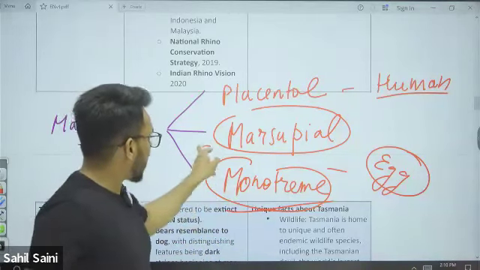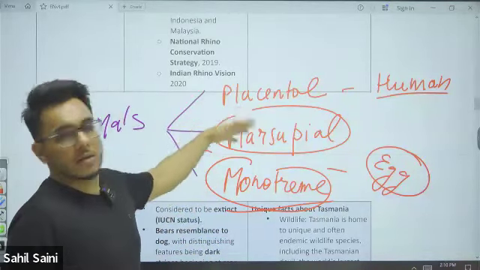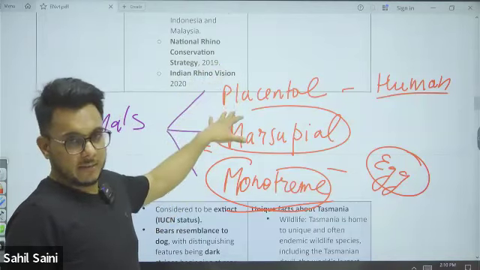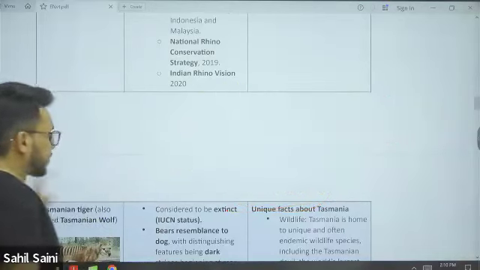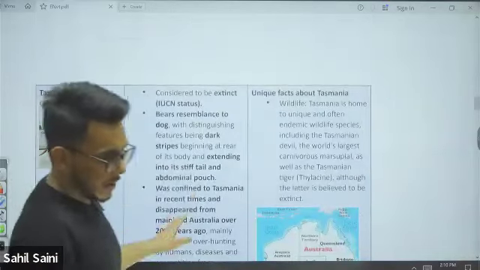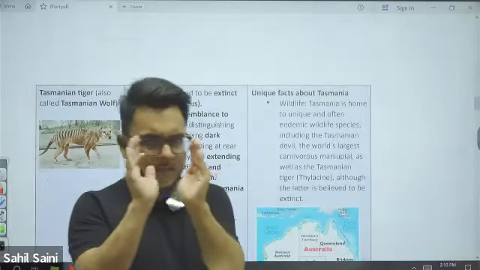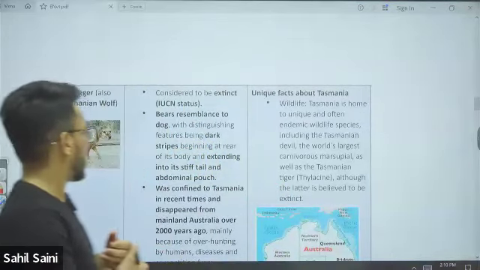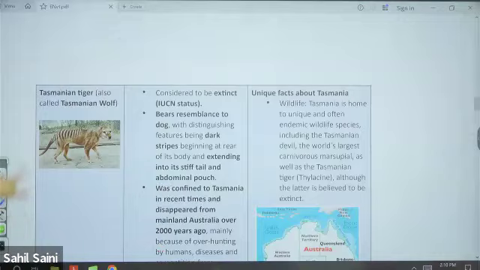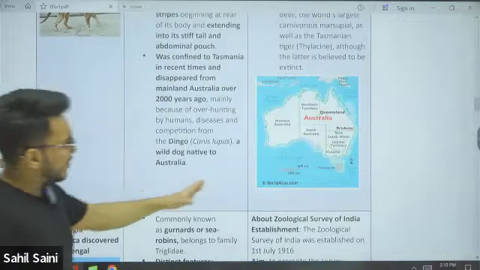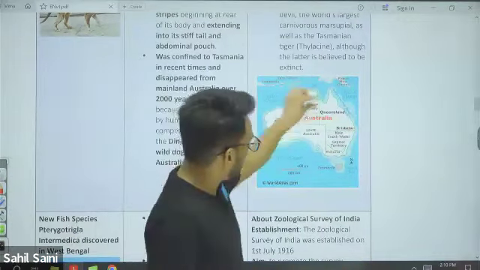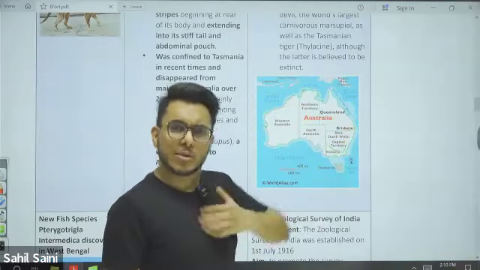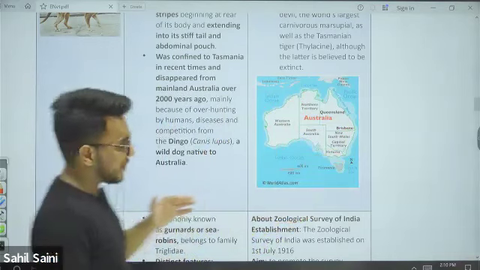So marsupials are a unique type of mammals found around Australia and Tasmania only. The question on marsupials was also there. If you had just known this, you would have been able to mark that answer. One thing: I am not taking the important locations with respect to Australia right now, because I am going to take them separately in places in news. Don't worry.